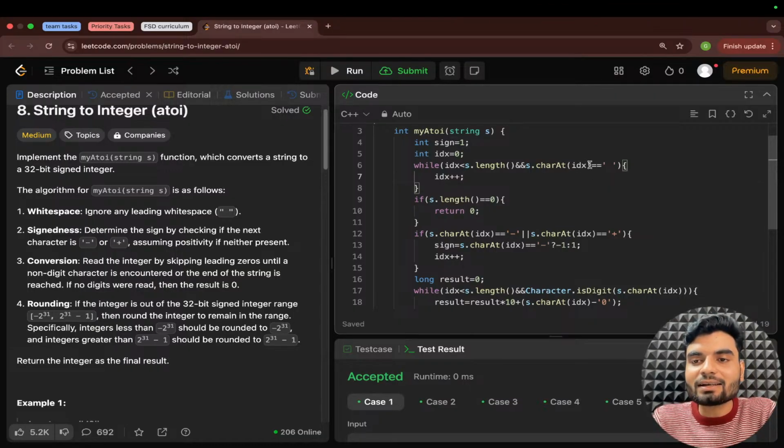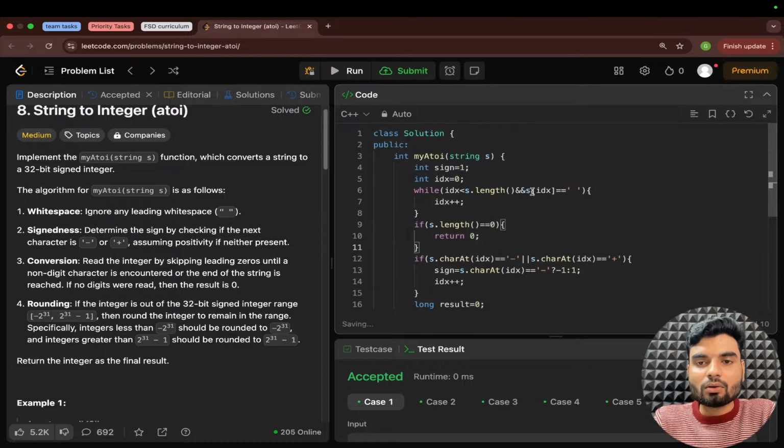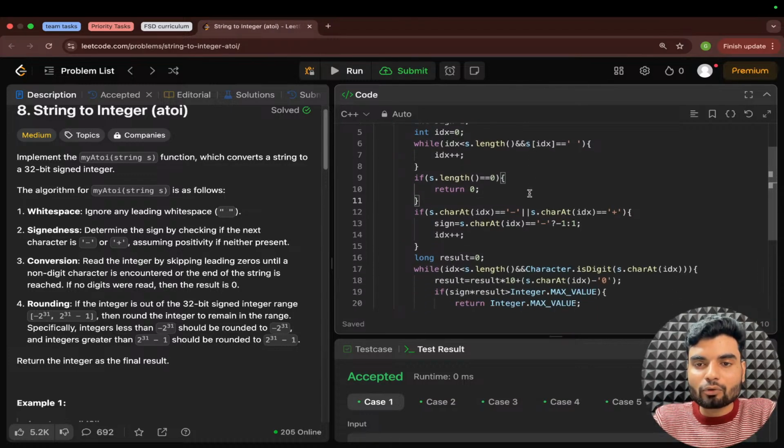Oh, you don't have caret in C++. You just need to write this idx in the square bracket. Oh, so I have to be very careful. I have to remove this caret from everywhere. You don't have this in C++. You have this idx. Yeah, that's it. Otherwise, the rest of the code is same in Java and C++. Almost they are same. So idx.